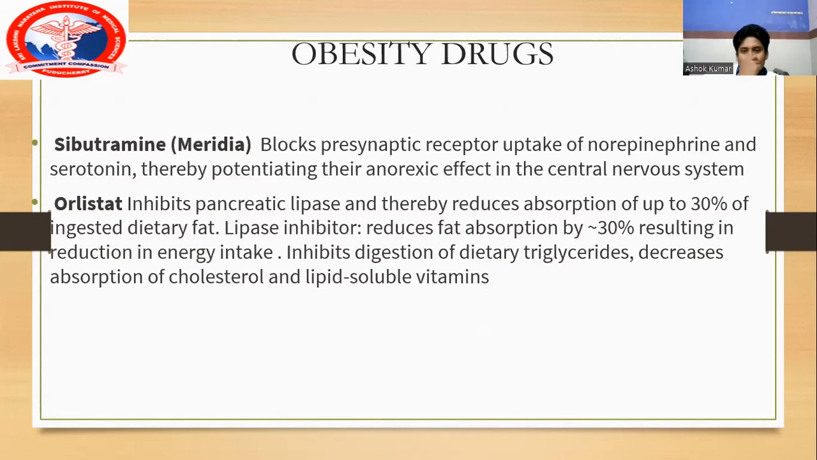Before going into surgeries, we usually try lifestyle modifications, psychotherapy, and certain pharmacotherapies. The drugs most commonly used in obesity are sibutramine and orlistat. Sibutramine blocks the presynaptic uptake of norepinephrine and serotonin, thereby potentiating their anorexigenic effect in the central nervous system. Orlistat inhibits pancreatic lipase.